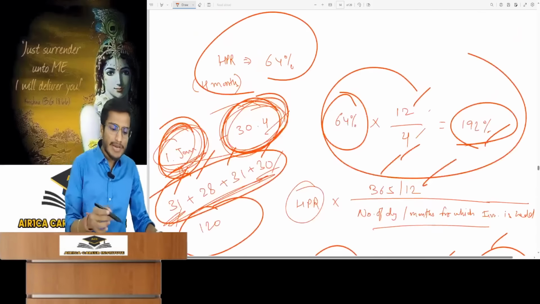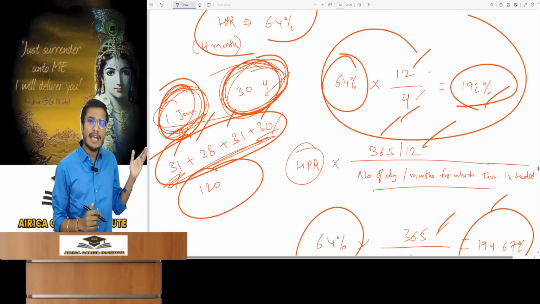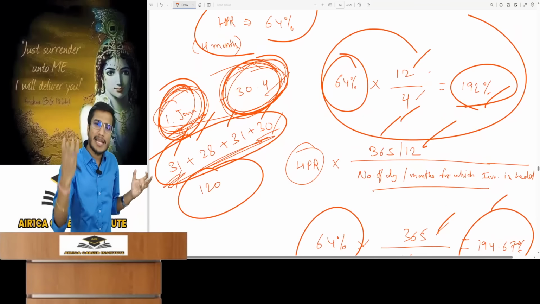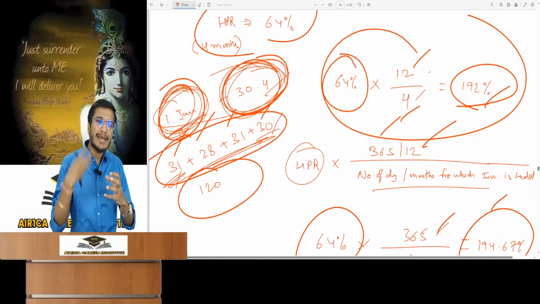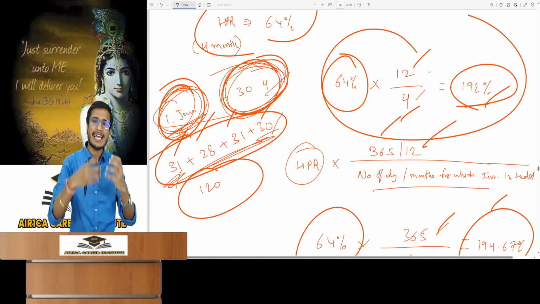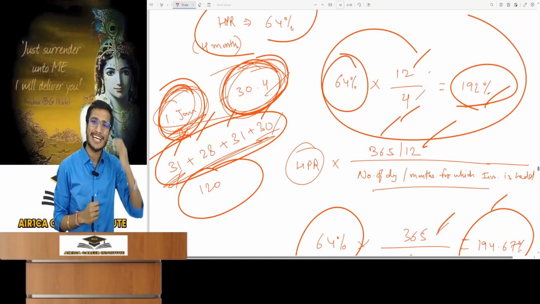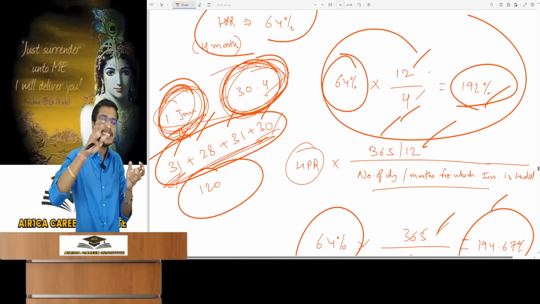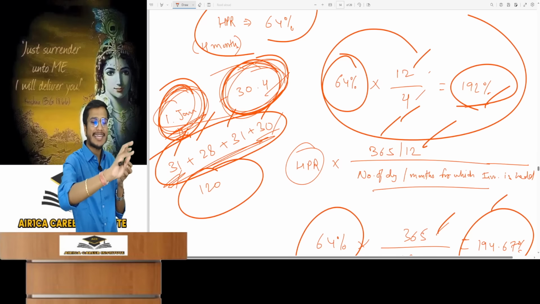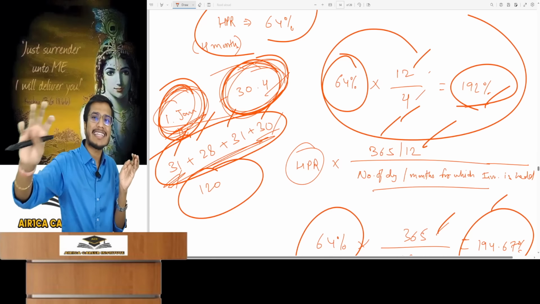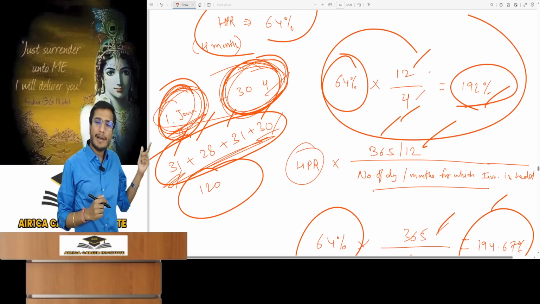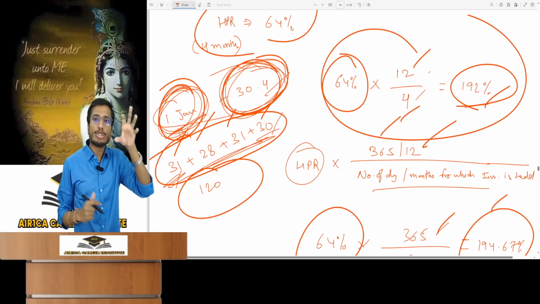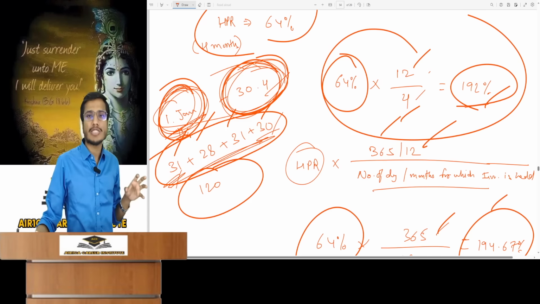Now for the number of days we are taking here, I have included the total days of January and also the total days of April. Before discussing this specific point, whenever I taught interest calculation in any chapter, I always said that you have to exclude the starting date. You have to consider all the other days except for the starting day. So here, are we taking all the days? For mutual funds, this is the institute's assumption.